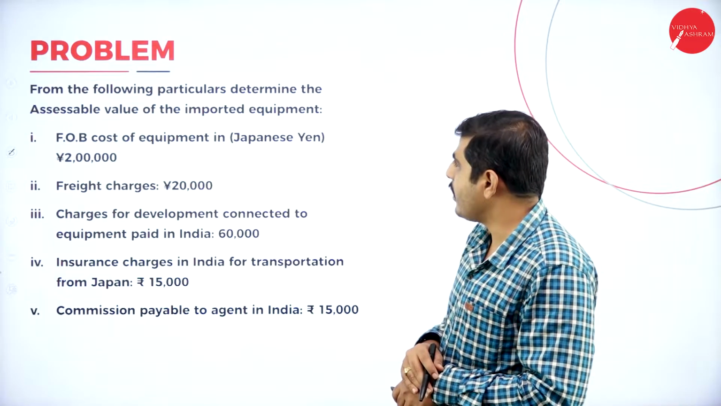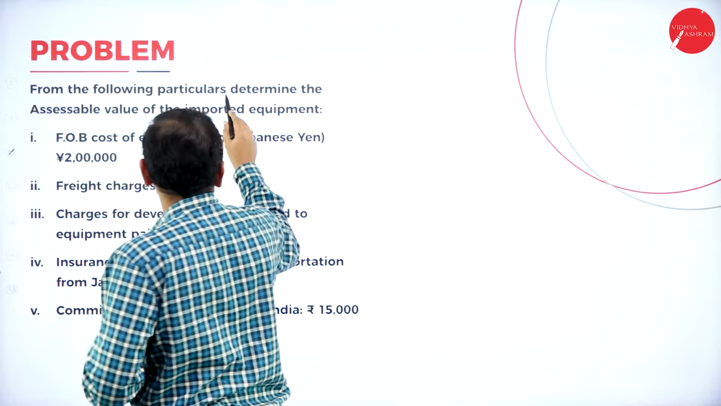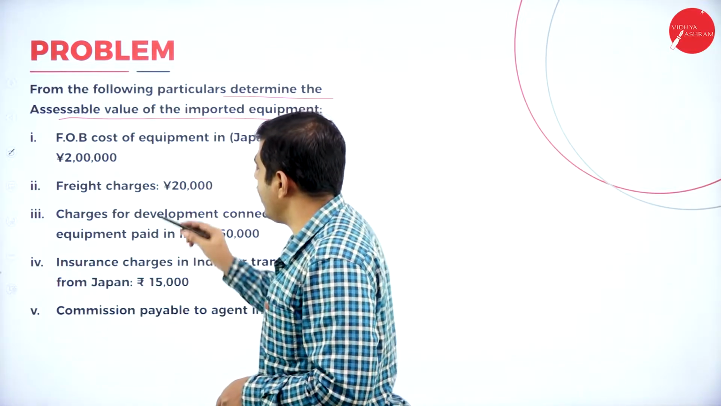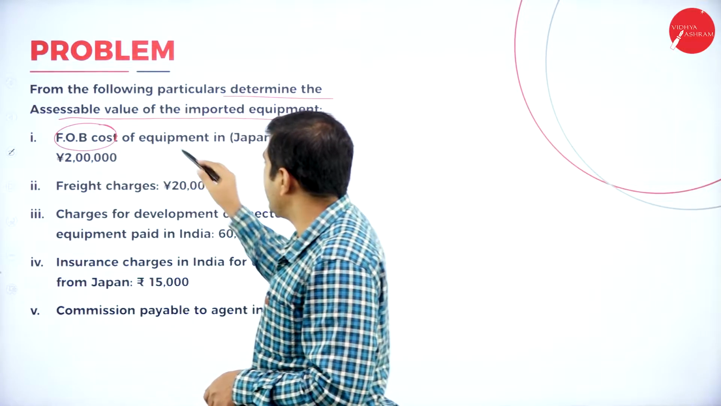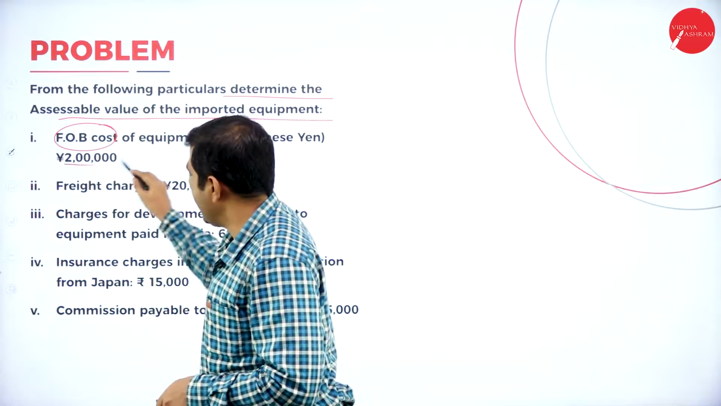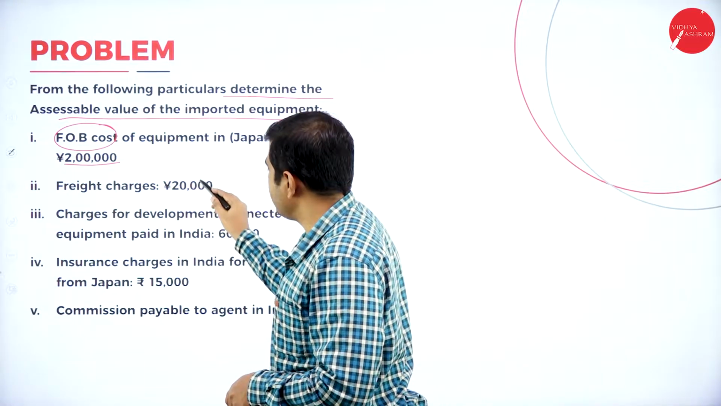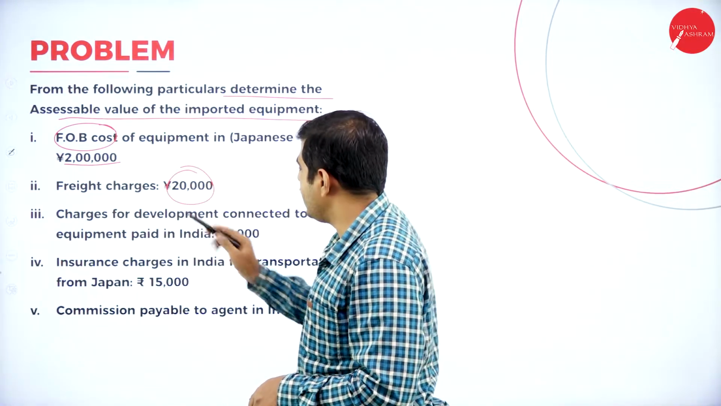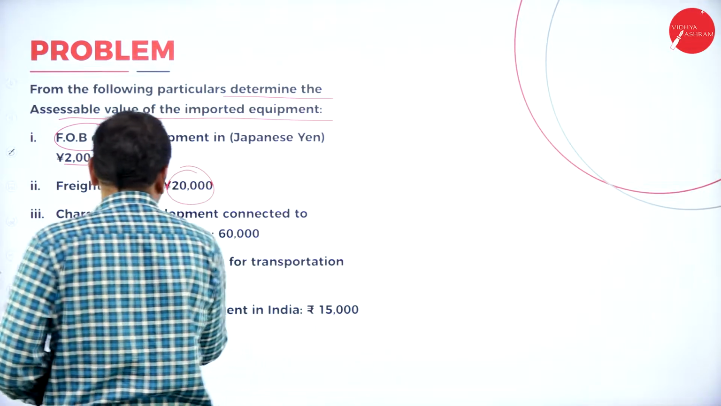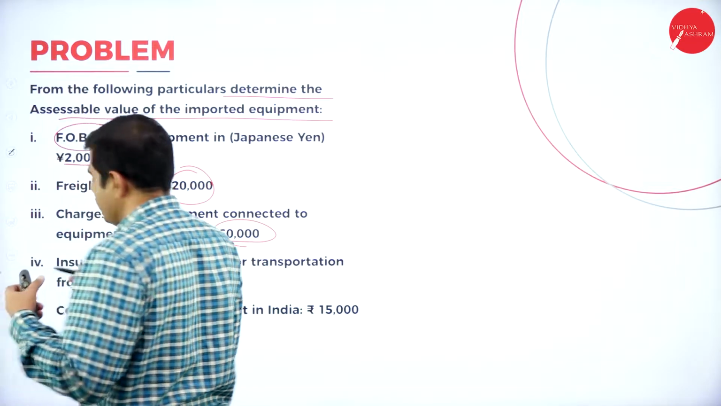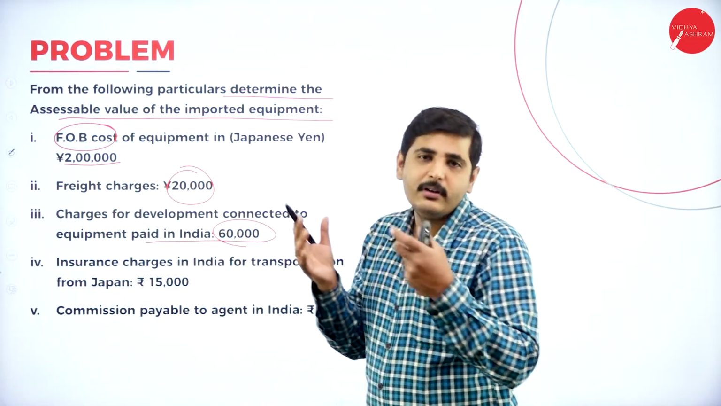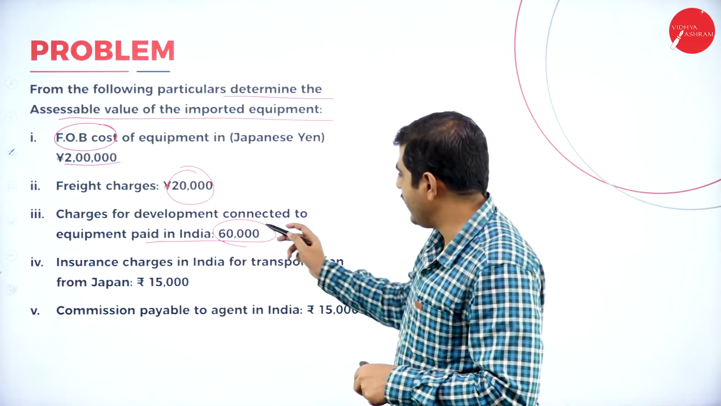Now let's go to the next problem. From the following particulars, determine the assessable value of the imported equipment. FOB, they have already given the FOB. The FOB cost of the equipment from Japan is 2 lakh yen. Freight charges are 20,000 yen. Charges for development connected to the equipment paid in India are 60,000. Even though they were paid in India, the amount is paid before importing the product. That means we have to consider that one.